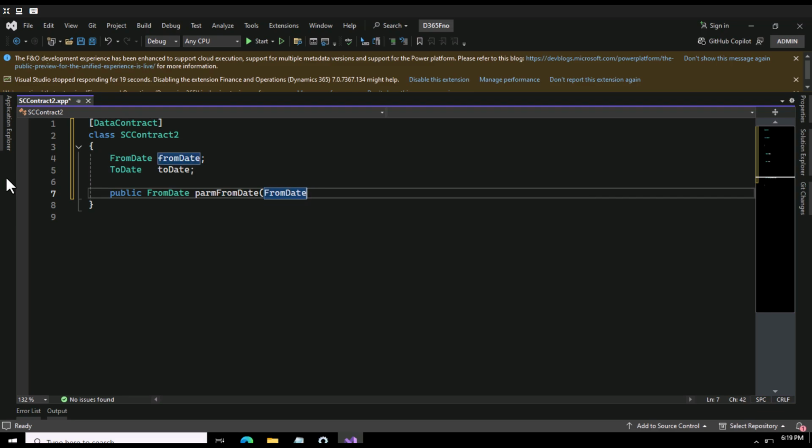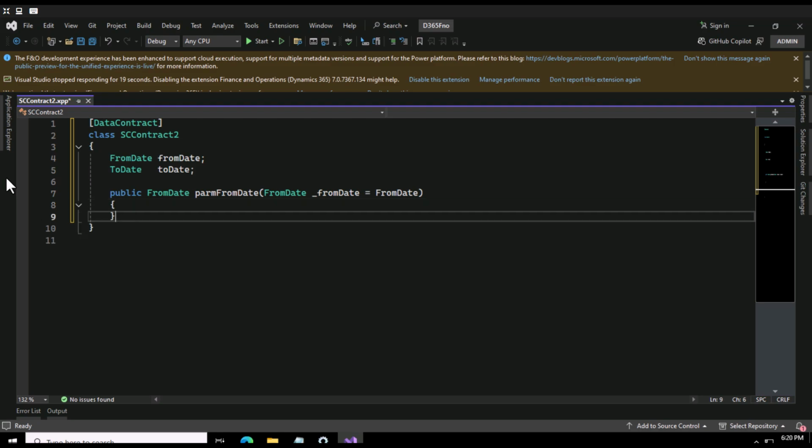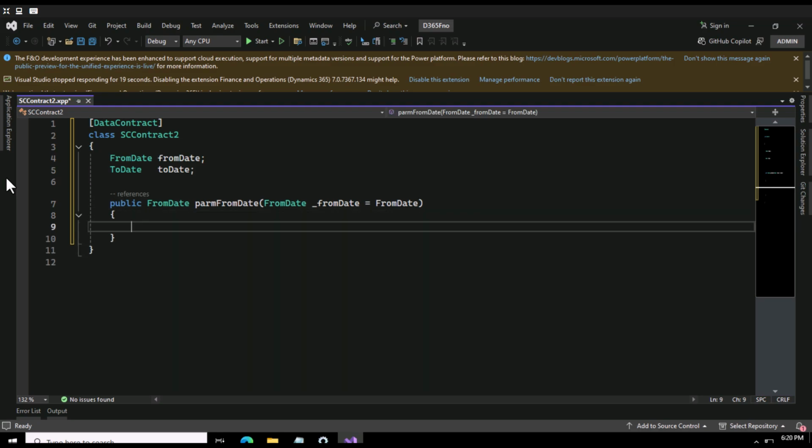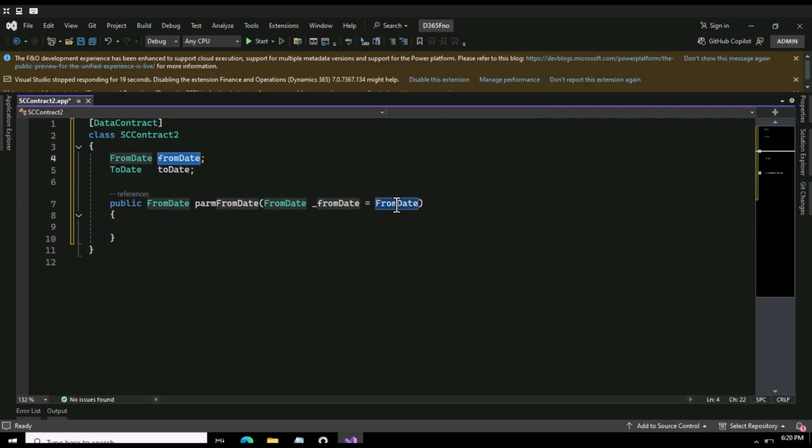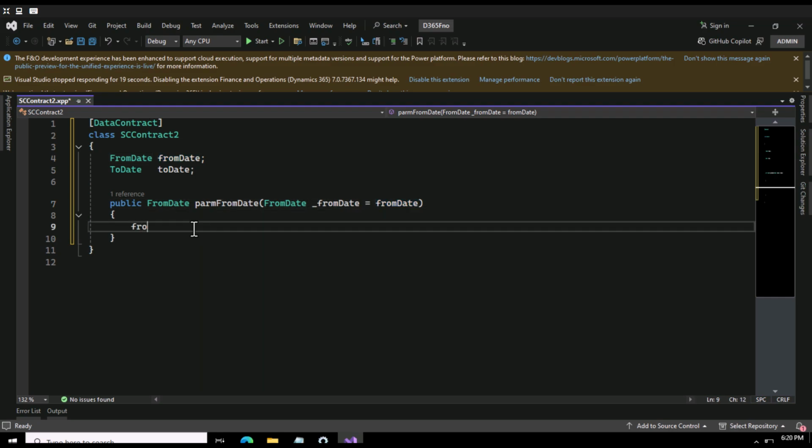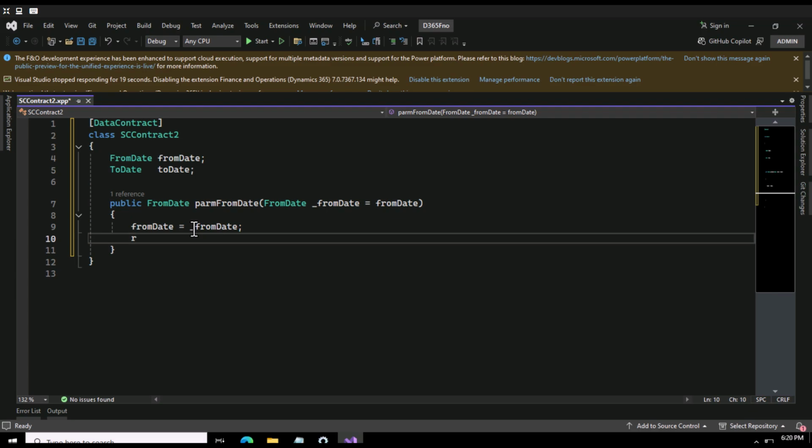Let me do one correction here first, so this should match with this. Yeah, here we go. So now you can say from date is equal to the one which you are getting from your parameters, and then you simply return your from date.